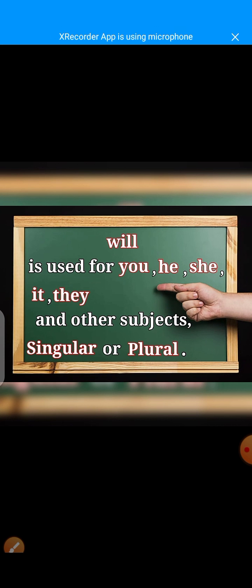For example, you will, he will, she will, it will, and they will.